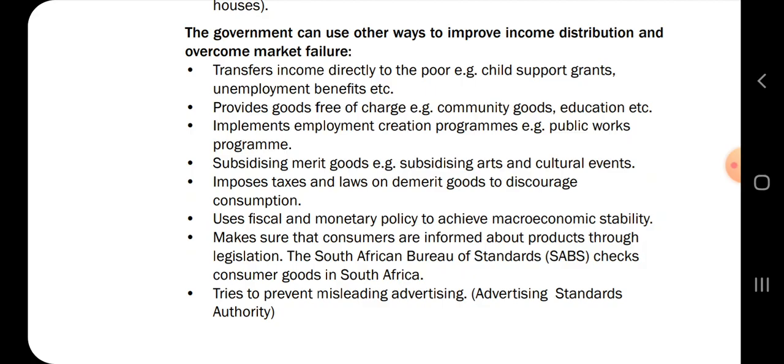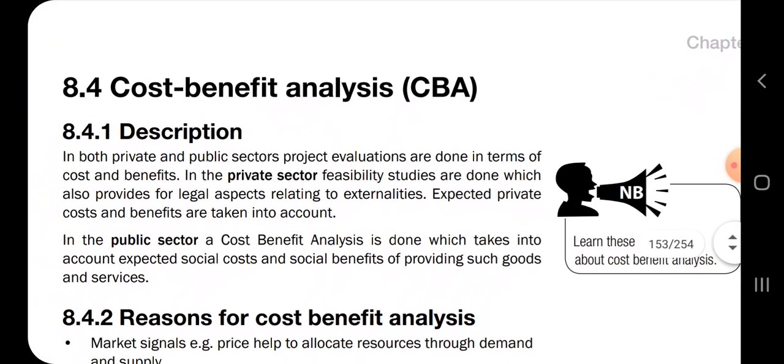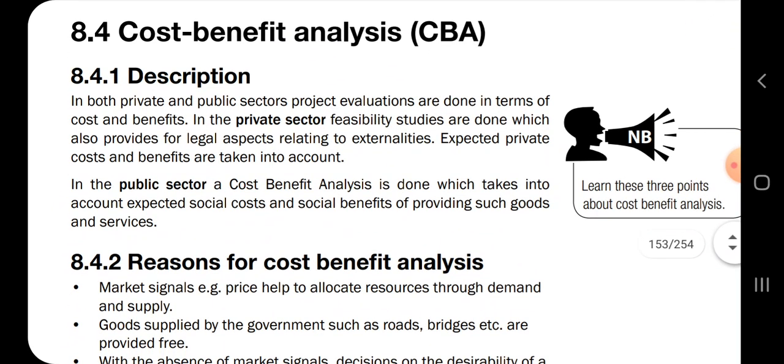So if there is no redistribution of income, markets will fade because people will not be able to afford what is currently being sold in the market. Let's talk about the cost benefit analysis.